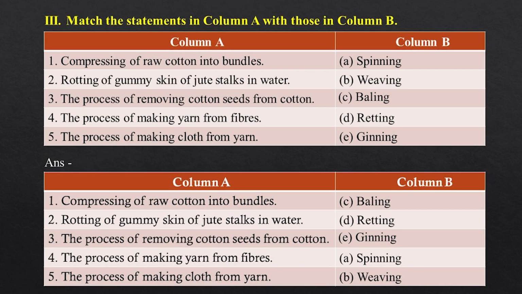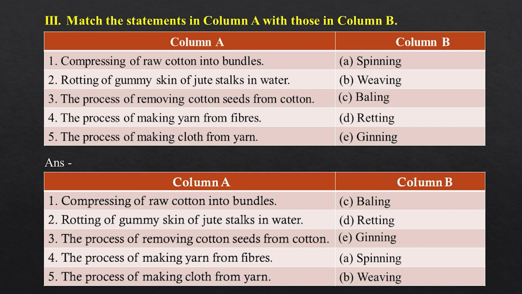3. Match the statements in column A with those in column B. Column A. 1. Compressing of raw cotton into bundles. 2. Rotting of gummy skin of jute stalks in water. 3. The process of removing cotton seeds from cotton. 4. The process of making yarn from fibers. 5. The process of making cloth from yarn. Column B. A. Spinning. B. Weaving. C. Baling. D. Retting. E. Ginning. Answer.